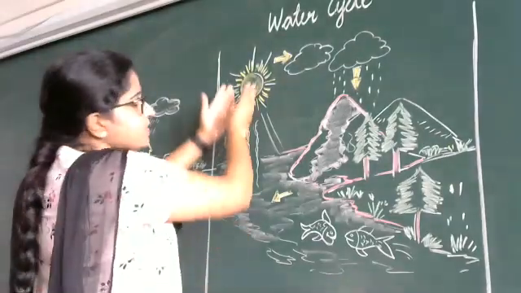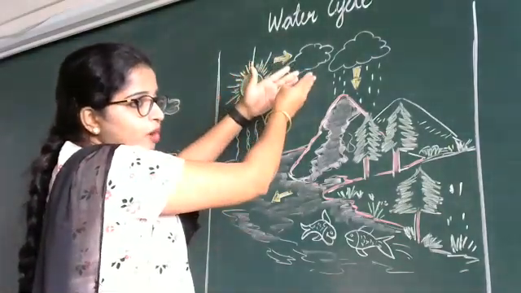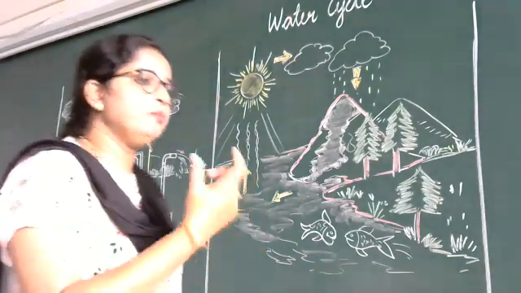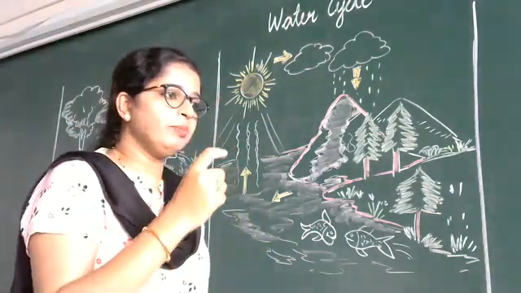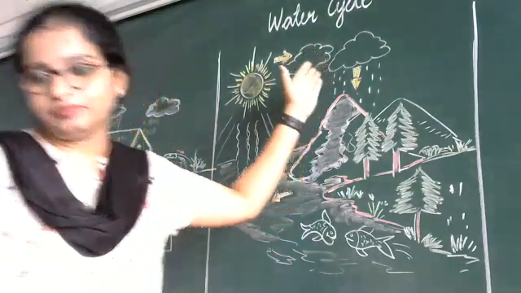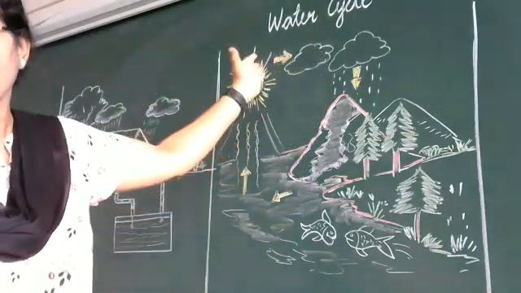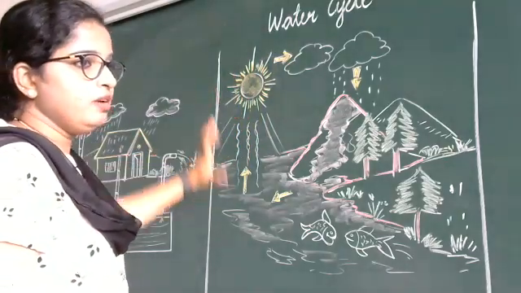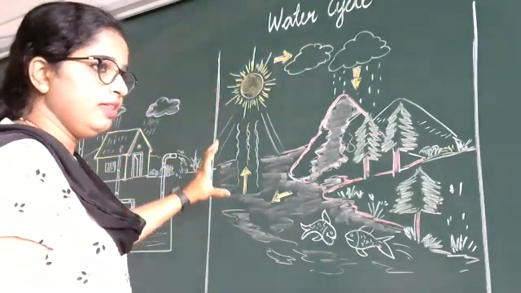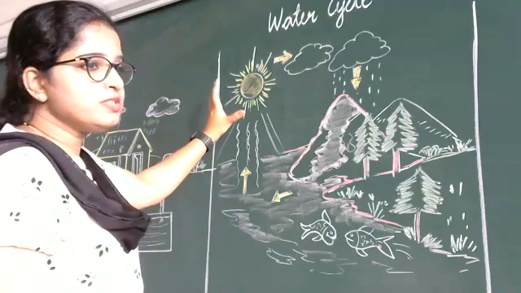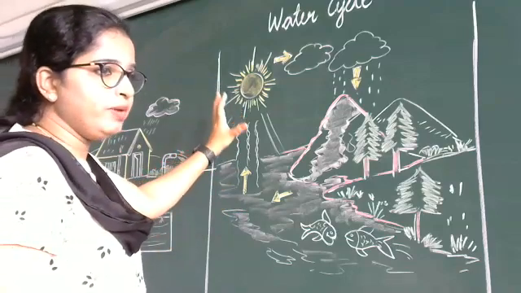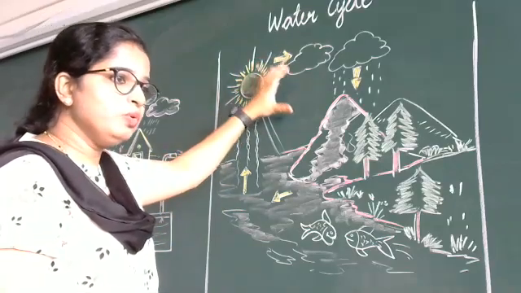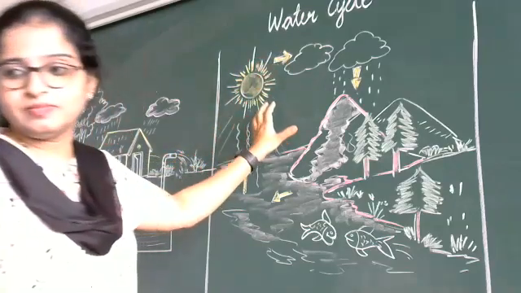The water vapor that goes up becomes cloud. When water heats and goes up in the form of water vapor, it becomes cloud, and when the cloud cools down, what happens?